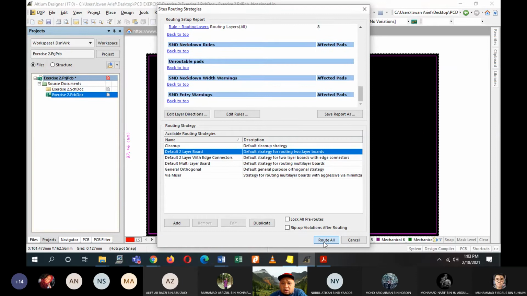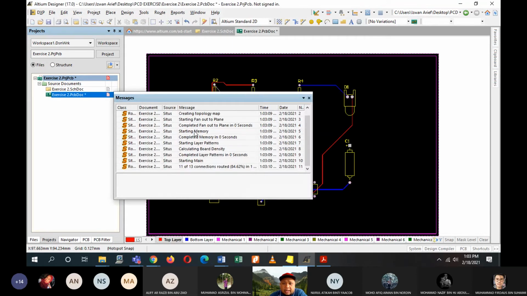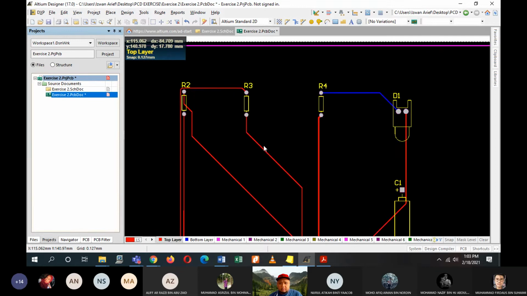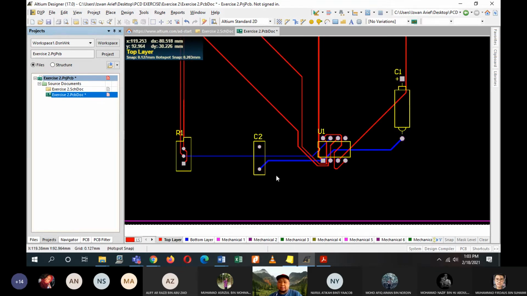Just click on Route All and wait for the messages to stop, meaning that it has routed all of them, and then click on the close window here, and then you have all the lines of your PCB.